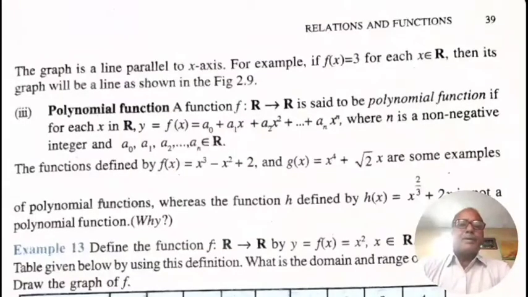Third, polynomial function. A function f: R → R is said to be a polynomial function if for each x in R, y = f(x) = a0 + a1x + a2x² + ... + anxⁿ, where n is a non-negative integer and a0, a1, a2, ..., an belong to R. The functions defined by f(x) = x³ − x² + 2 and g(x) = x⁴ + √2x are examples of polynomial functions.